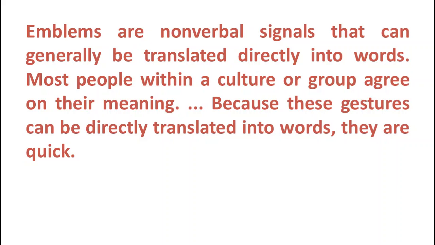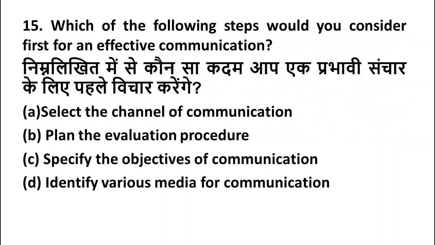So the next question is, which of the following steps would you consider first for effective communication? Friends, in the process of effective communication, which is the first step you consider? Option A, select the channel of communication; option B, plan the evaluation procedure; option C, specify the objectives of communication; option D, identify various media for communication.